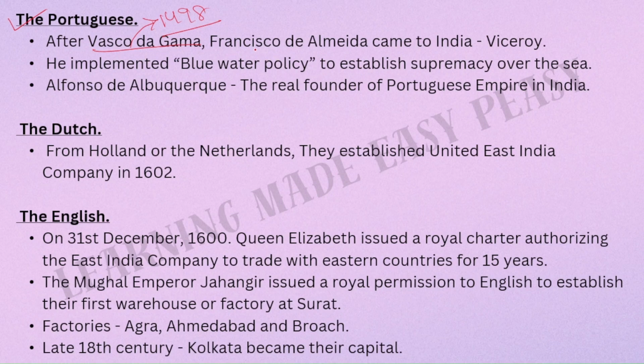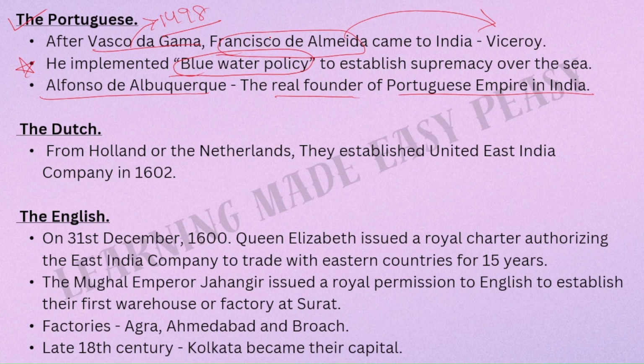After Vasco da Gama, Francisco de Almeida came to India as a Portuguese viceroy. He implemented the blue water policy. This is a very important policy. Please read about it. To establish supremacy over the sea, Alfonso de Albuquerque is called the real founder of the Portuguese Empire in India.